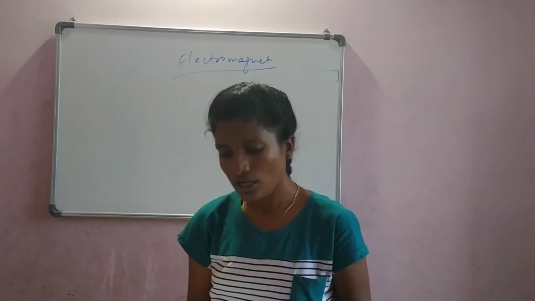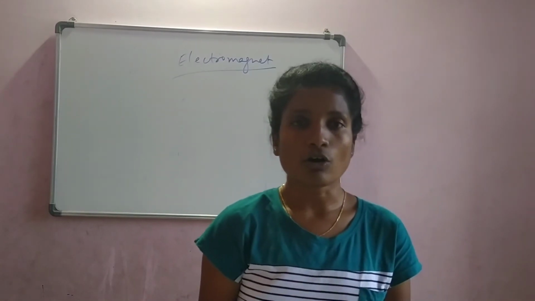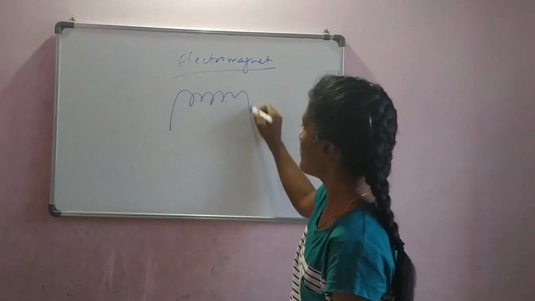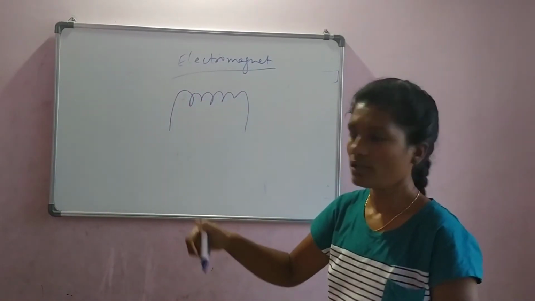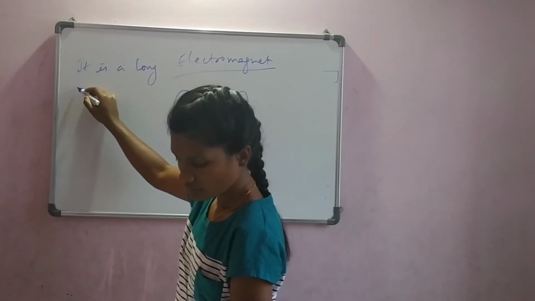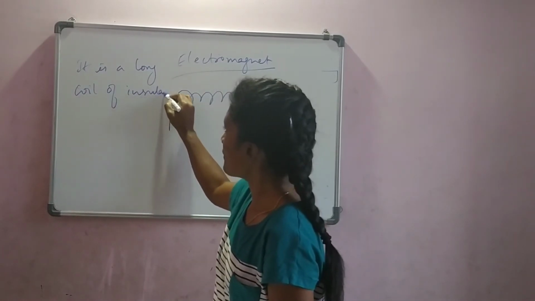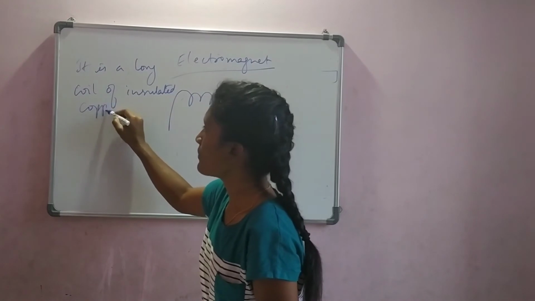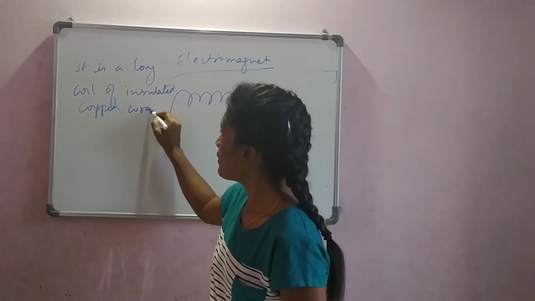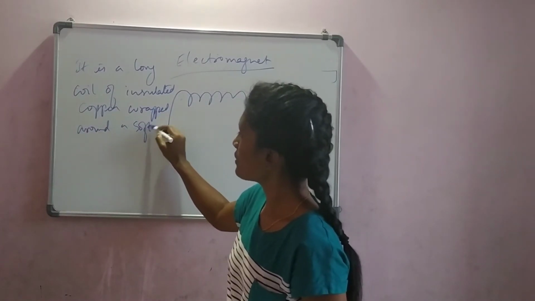Electromagnet is an object, or it can be a magnet, consisting of a long coiled copper material. Okay, it's a copper wire which is made into a coil. It is a long coil of insulated copper, wrapped around a soft iron.